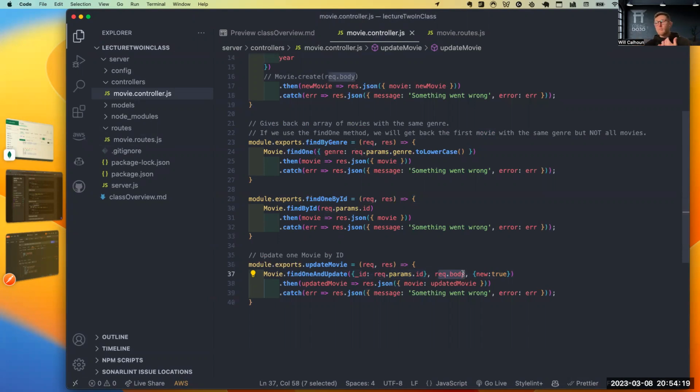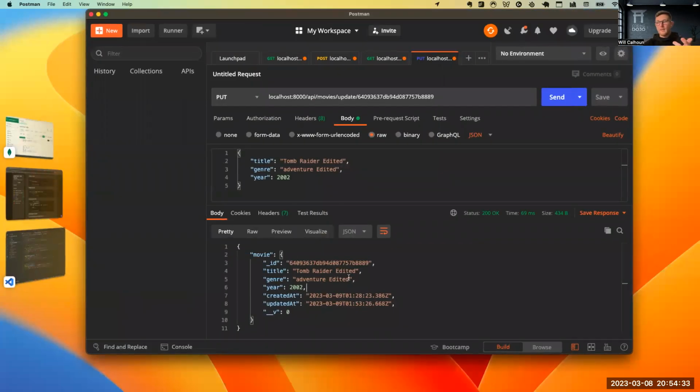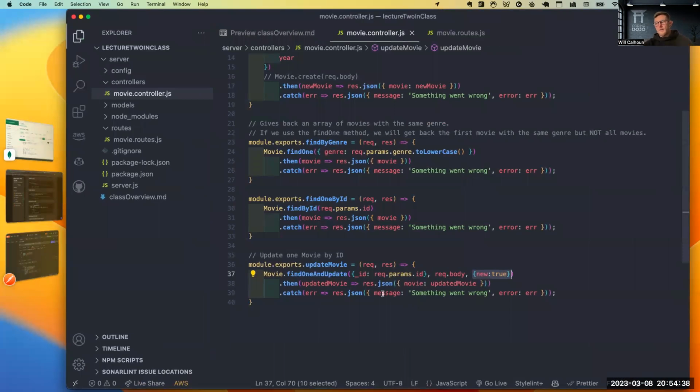And remember, because we use put, we have to have all of the values. And then lastly, we're saying, if all is well, I want you to return the new object that I just sent you, this edited object, which is what it did. Else, we're just going to have an error that said something went wrong.